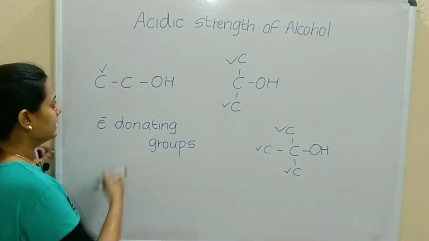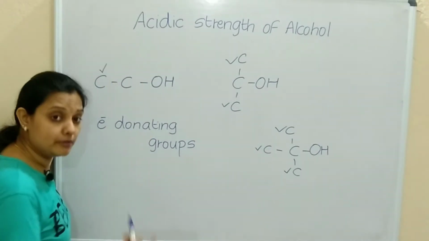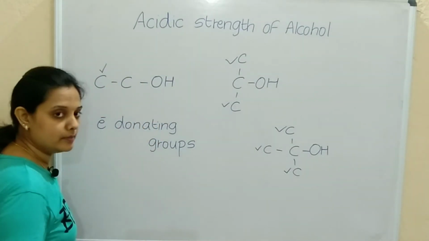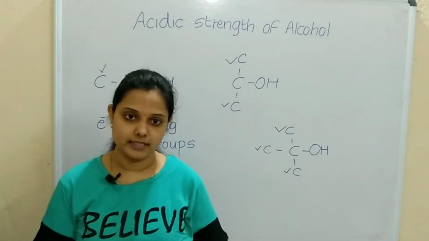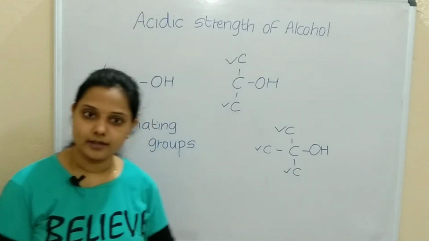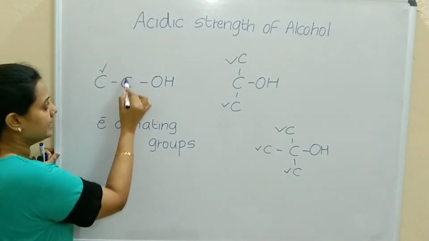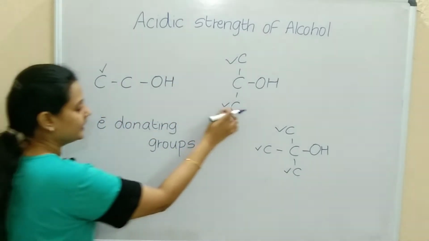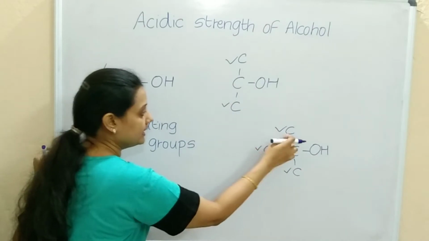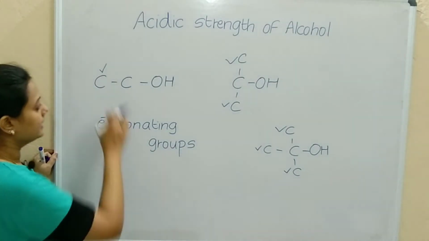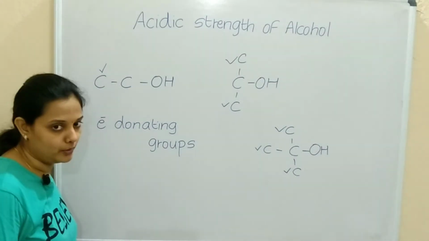Now what are they doing? They will donate electrons. Where will they donate? To oxygen, because oxygen is more electronegative, so it will try to pull the electrons also. So alkyl groups donate electrons to oxygen. Here two groups will be donating. Here three groups will be donating. Here only one group will be donating.